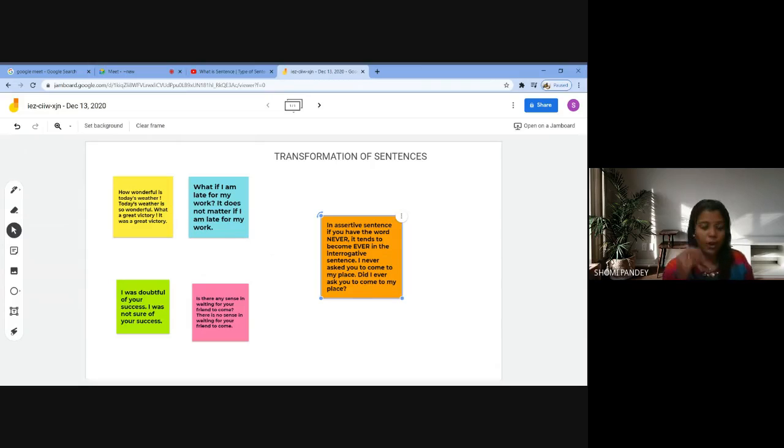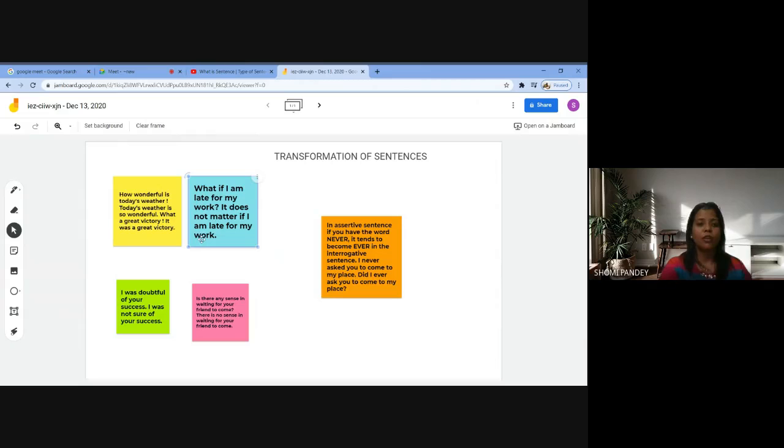All right, now for example, let's take this first sticky note. In this, I have given one example, that is, how wonderful is today's weather, right? So now when I need to change it into an assertive sentence, it would be simply written as today's weather is so wonderful. Okay. Now, let's take another example, like what a great victory is.